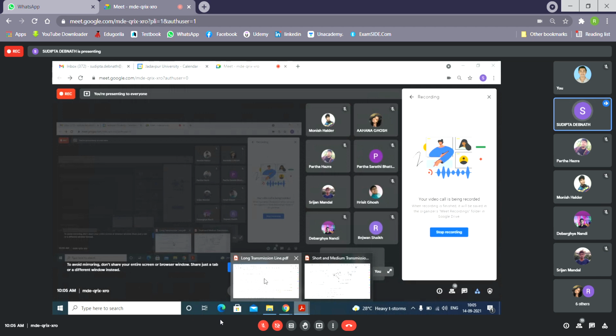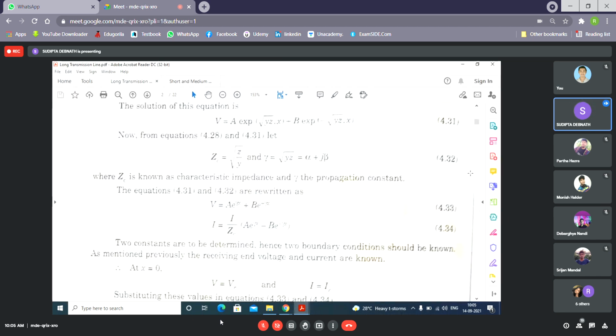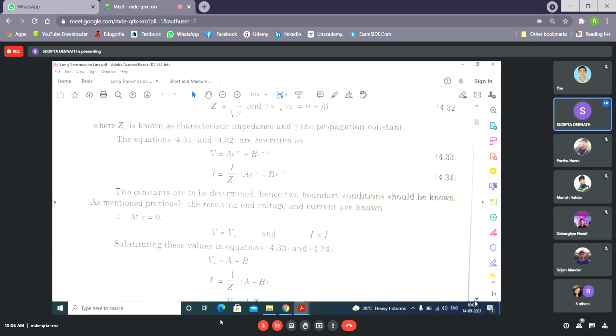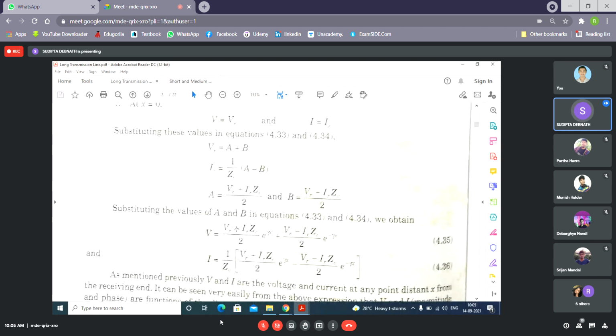Now, again I'm repeating the same thing. See, the voltage waveform is like this. Why do we consider this part as the incident wave? Because here we see as x increases, the voltage increases. So the voltage is coming from this end. This is the sending end, this is the receiving end.